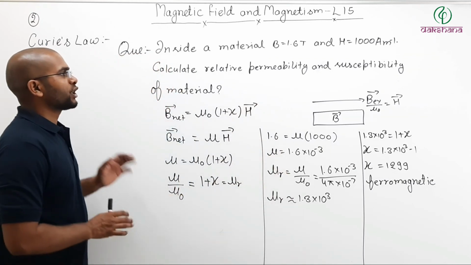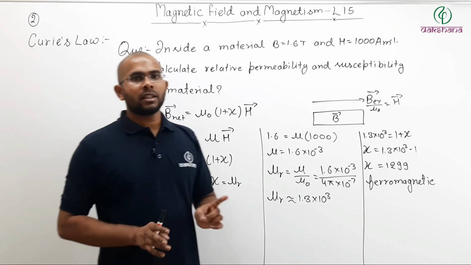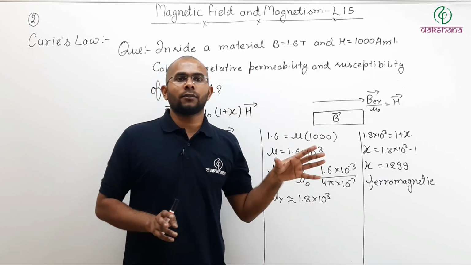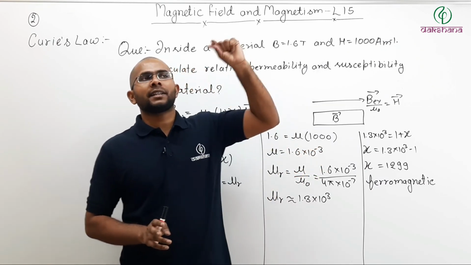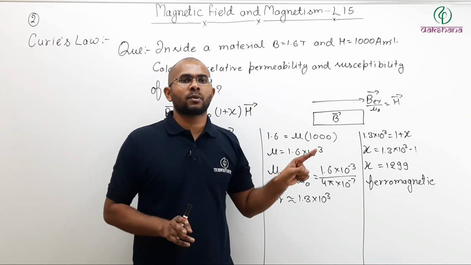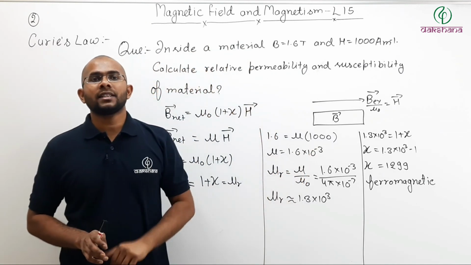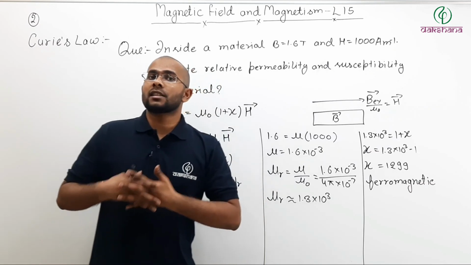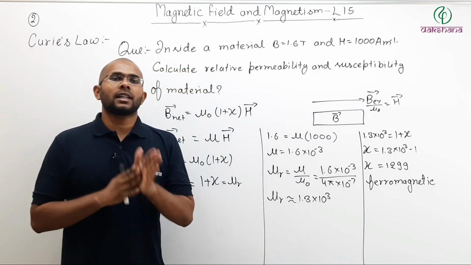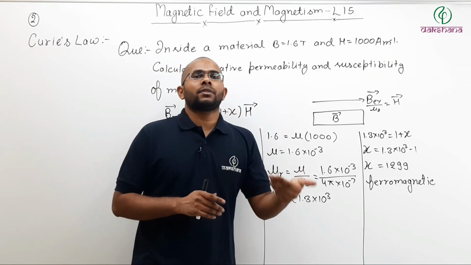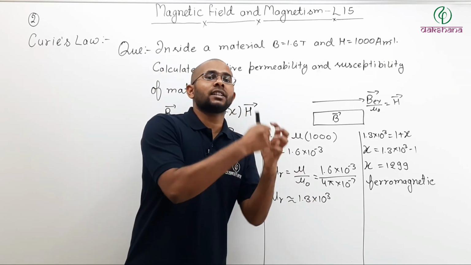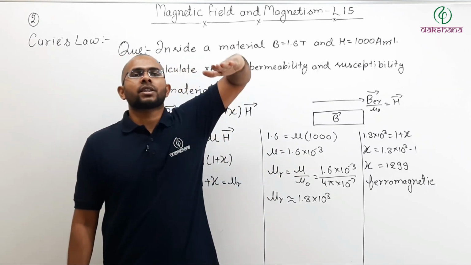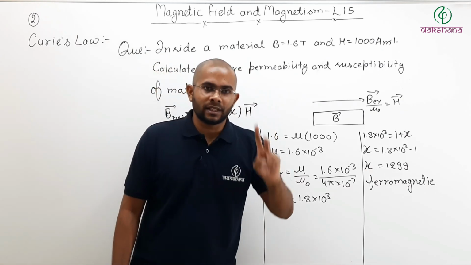We have also talked about Curie temperature. What was Curie temperature? If you raise the temperature of a magnet so high that it loses all of its magnetic property, then that high temperature at which it loses all of its magnetic property is called the Curie point or Curie temperature. We have also talked about Curie's law. Curie's law tells us that susceptibility of a material, that is magnetization tendency of a material, is dependent upon temperature. As you raise the temperature, susceptibility of a material decreases.